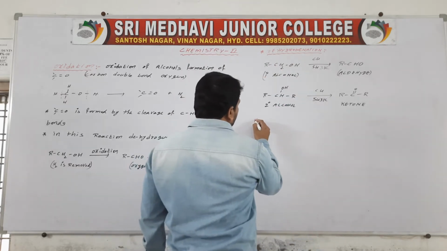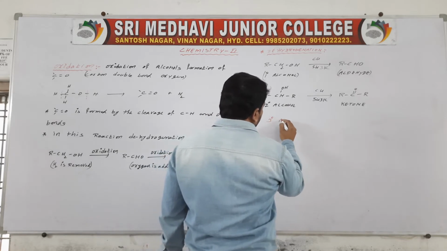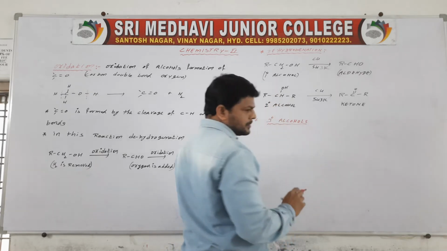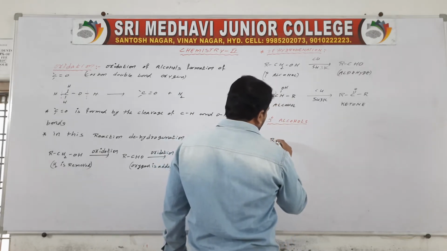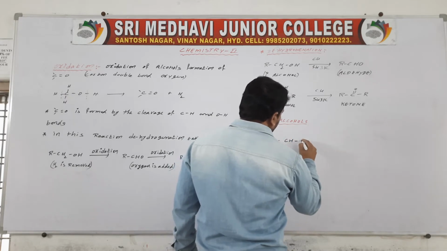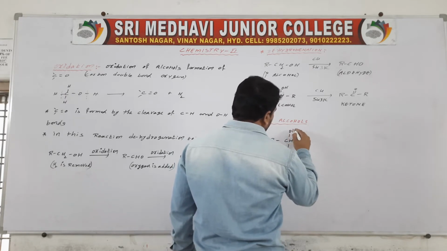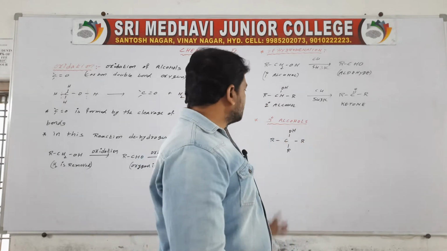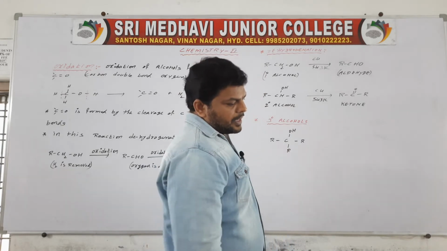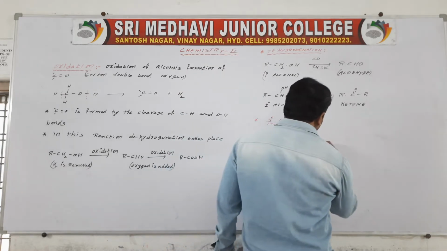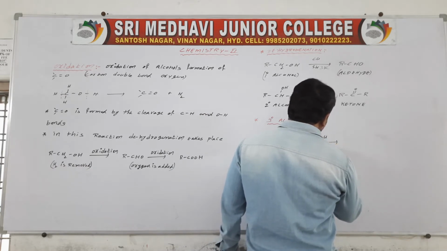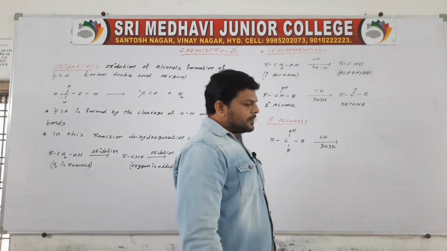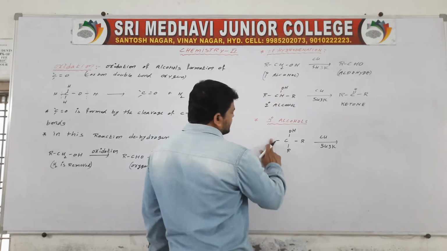Next, tertiary alcohols. See here, R, CH, R, OH. It is a tertiary alcohol. Tertiary alcohol is passed through Cu at 543 kelvins.